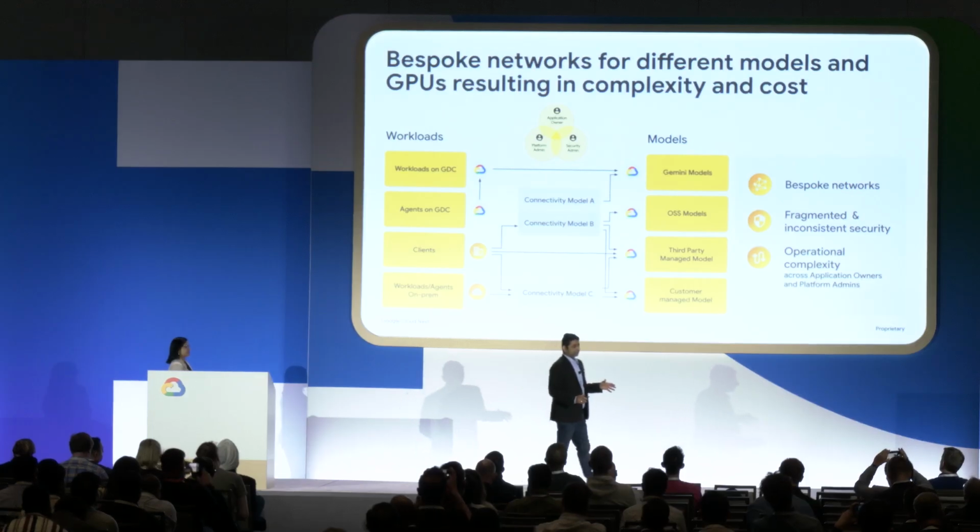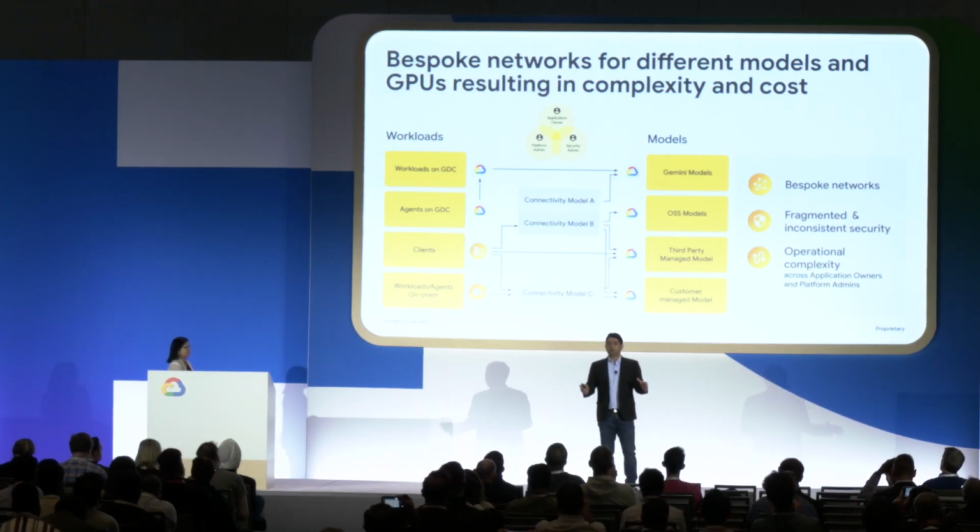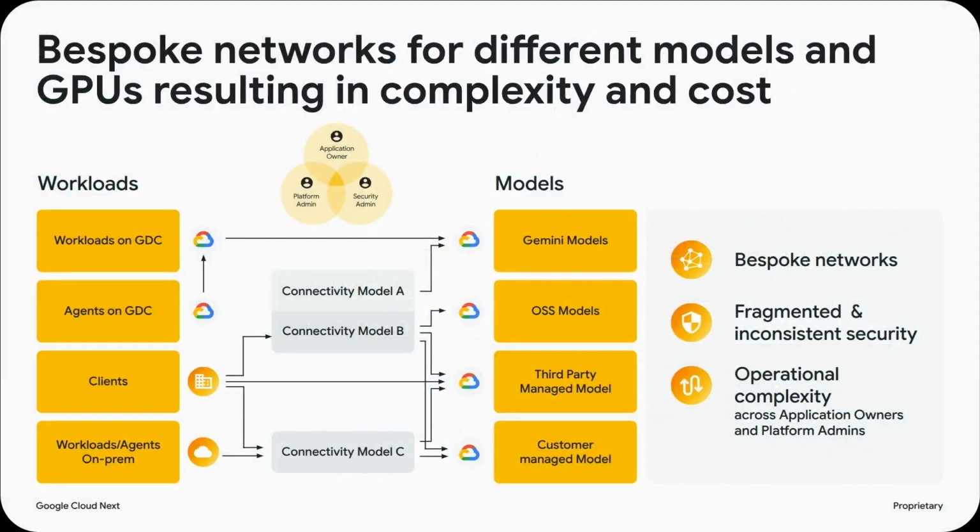The problem here is, as customers, you have a choice to pick the models that you want. Now that you have Gemini as part of that choice, you can use Gemini 2.5, you can use Gemini 3, you can use Gemma 4. You can also use open models like Llama. So it's a problem for customers to figure out what is the right model, and even more of a problem to pick the right GPU to run the model.